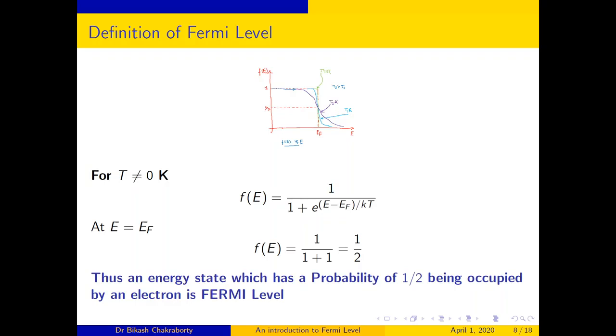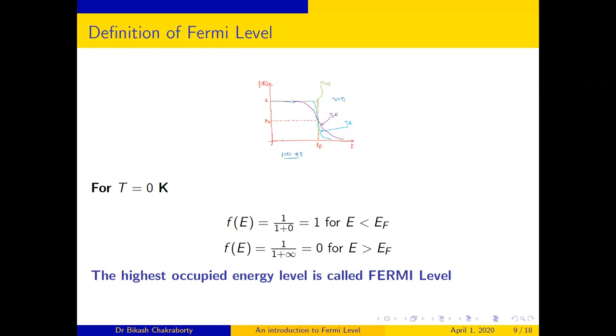This f of E, that is the distribution function, is the probability of occupation of an electron at a particular energy level E. So, the Fermi level is that energy level for which the probability is half of being occupied by an electron.